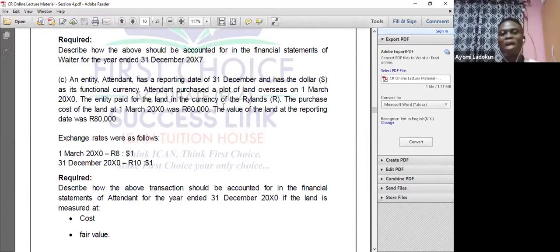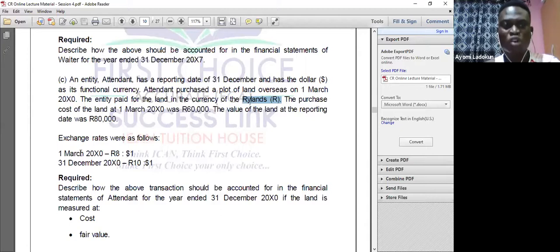Required: describe how the above transaction should be accounted for in the financial statements of the entity for the year ended 31st December 20x0, if the land is measured at cost and at fair value. So I will ask myself, what is my functional currency? My functional currency is in dollars, and I have a reporting date of 31st December. Now, I purchased land on 1st March 20x0, and I paid in Rand.